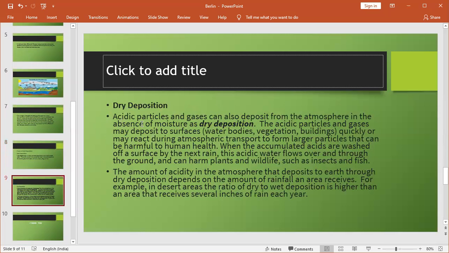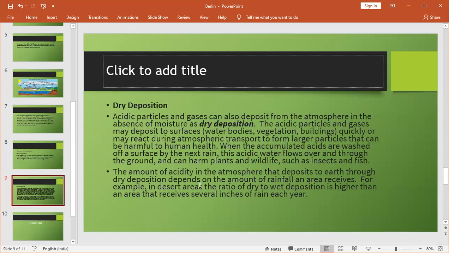And dry deposition: acidic particles and gases can also deposit from the atmosphere in the absence of moisture. These acidic particles and gases may deposit on surfaces, water bodies, vegetation and buildings quickly, or may react during atmospheric transport to form larger particles that can be harmful to human health. When accumulated acids are washed off the surface by the next rain, this acidic water flows over the ground and can harm plants and wildlife such as insects and fish.